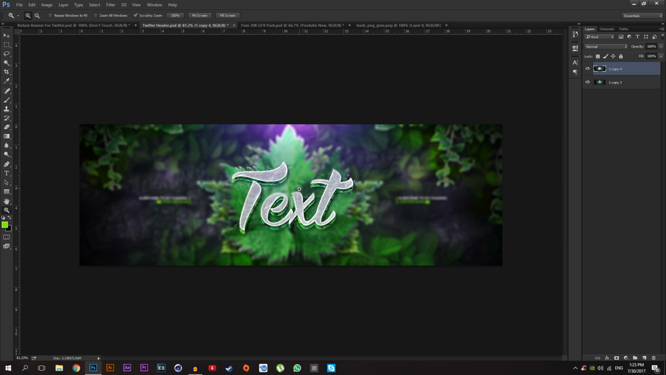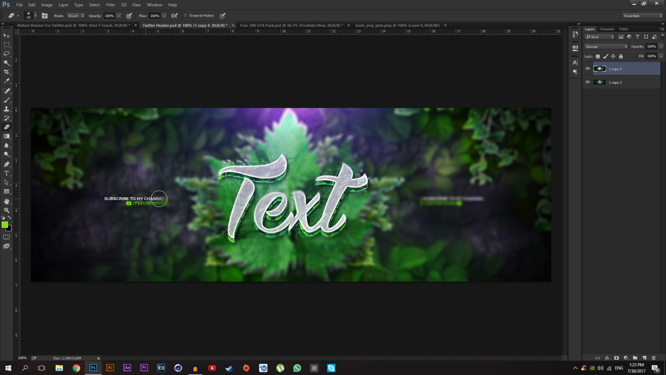Like that. And your social media area like that, and just make a bigger eraser and erase some of this area, not all of them, and you can select the opacity about 40 and keep erasing. Just like that.